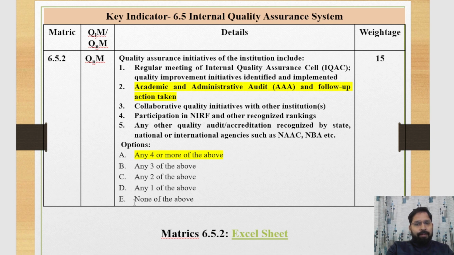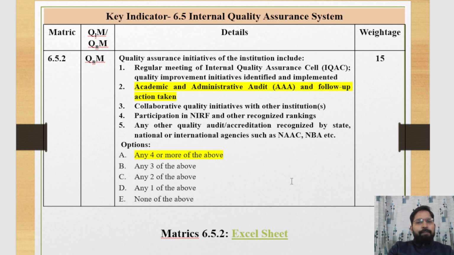If none of the above are initiatives in your institution, then you tick on E. If any four or more activities are conducted or initiated by your institution, then you tick on A. This one is a quantitative metric, which is 15.